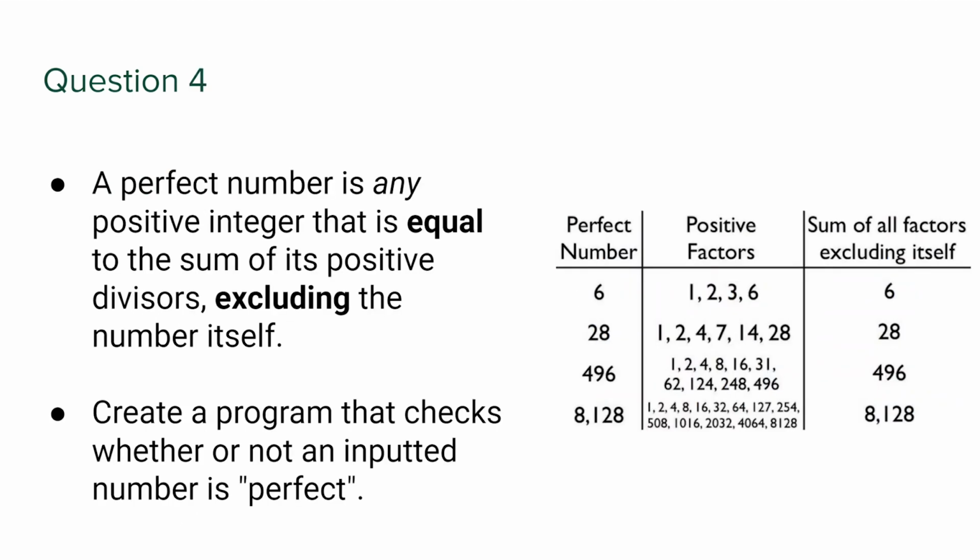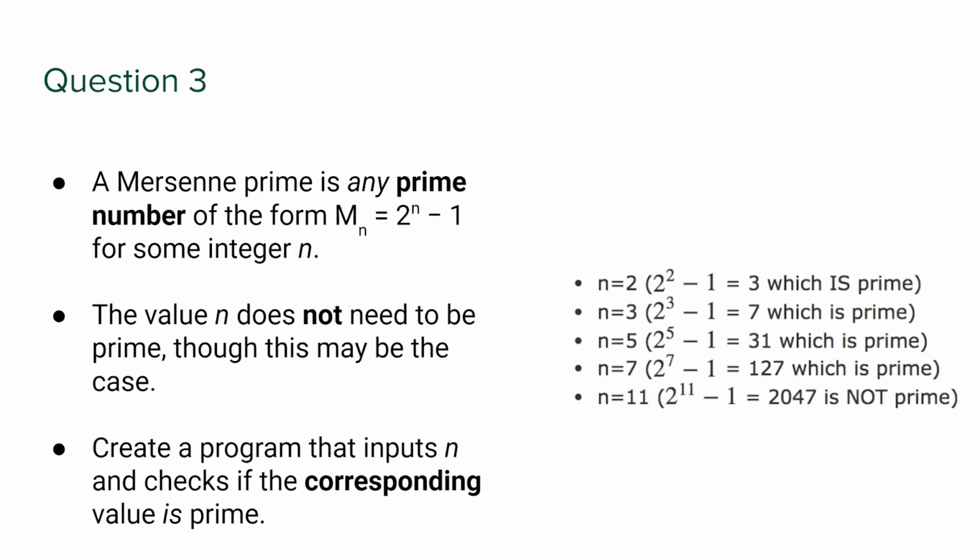Third question and the fourth question. So these are two last questions, with an extra question at the end as a bonus that I forgot about. Third question is about Mersenne primes. Mersenne primes are any prime number of the form 2 to the power n minus 1. So 2 squared minus 1, 2 cubed minus 1, 2 to the power 5 minus 1. The n is some integer n, and although it does not need to be prime, it may be the case.